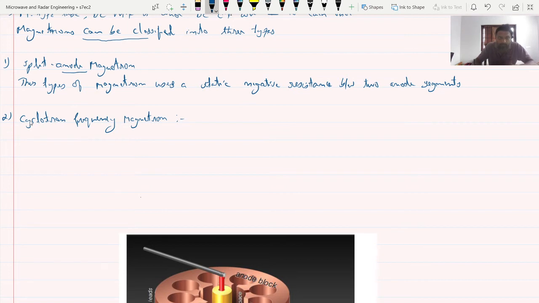This type operates under the influence of synchronism between an alternating component of electric field and a periodic oscillation of electrons in a direction parallel to the field. Okay, so we can explain this one.